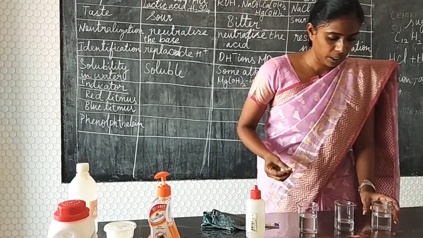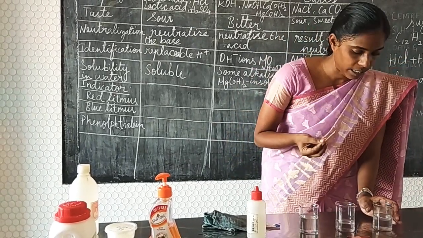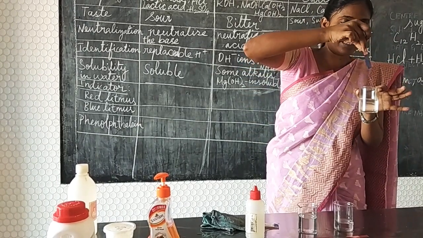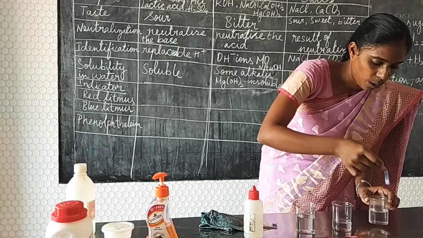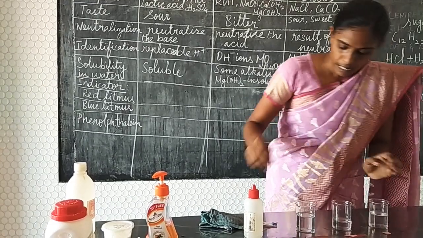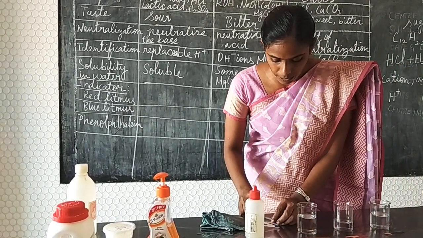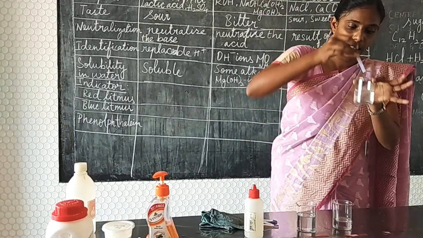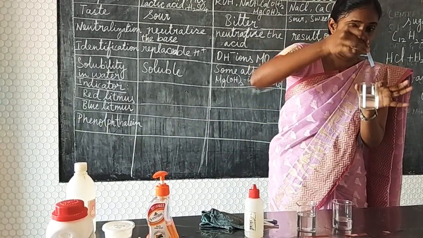Now I am going to dip a red litmus paper again in the third solution. I am dipping it, very nice. It has completely changed into blue in color. And I am taking blue litmus paper and I am going to dip it in this third solution again. There is no color change.